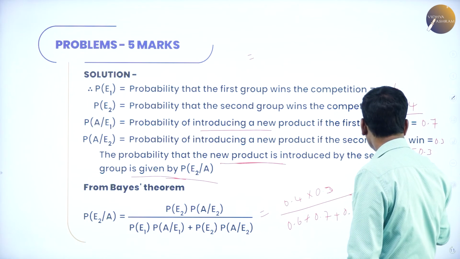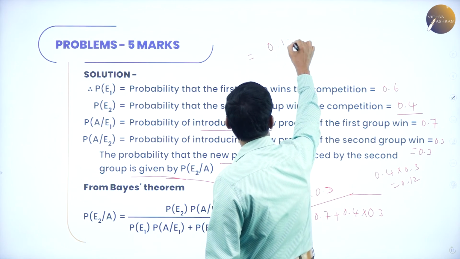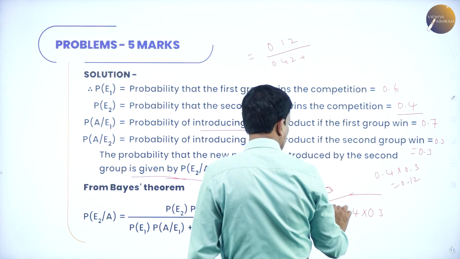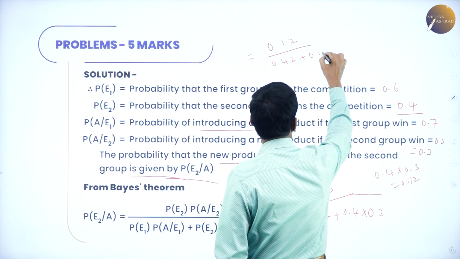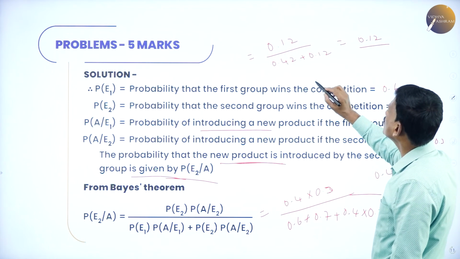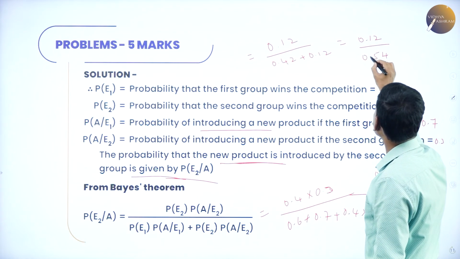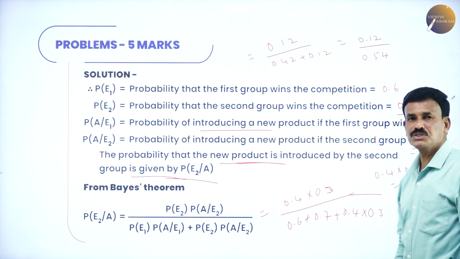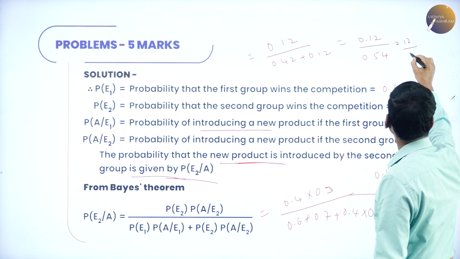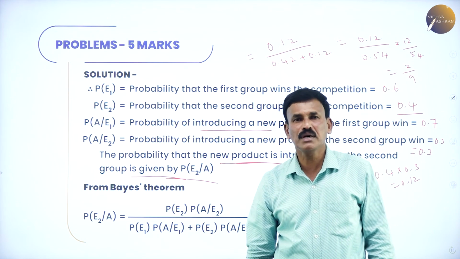That's it. Okay. 0.4 into 0.3 is 0.12. Divided by 6 into 7 is 42, so 0.42, plus 0.4 into 0.3 is 0.12. So, this is 0.12 divided by 0.42 plus 0.12, which is 0.54. So, 0.12 divided by 0.54 is nothing but 12 divided by 54, which is, 6 2s are 12, 6 9s are 54, so 2 by 9. So, 2 by 9 is the required answer.